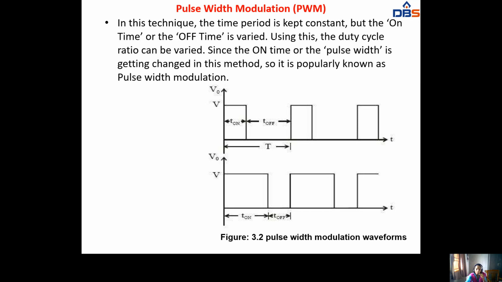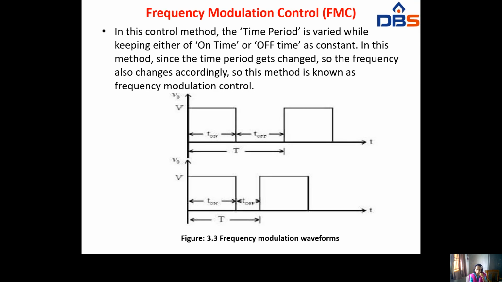Next, frequency modulation control. As the name suggests, in frequency modulation the time period is varied. Either the on time or the off time will be kept constant. So in this method the time period gets changed, which means the frequency also changes accordingly. So this method is known as frequency modulation control. Here you keep the on time constant and the off time will be varied. Whenever the off time is varied, the time period is also varied.